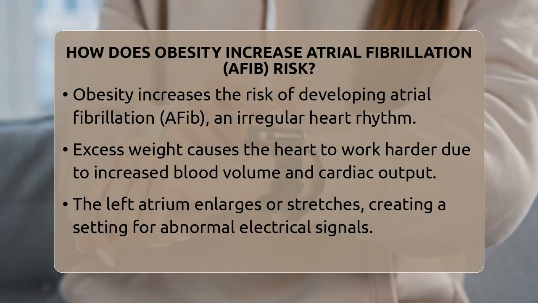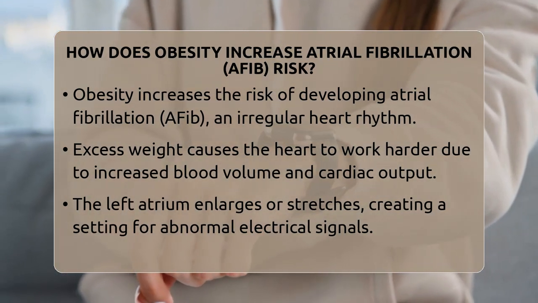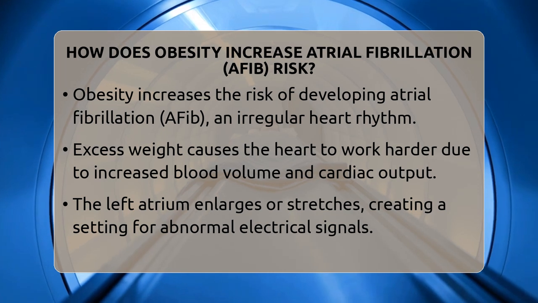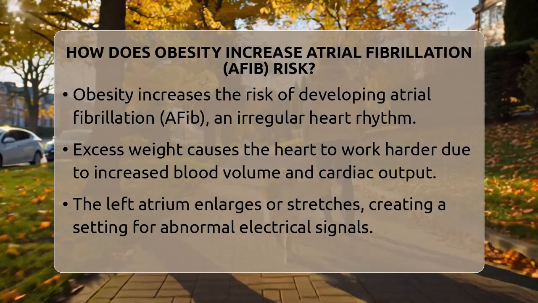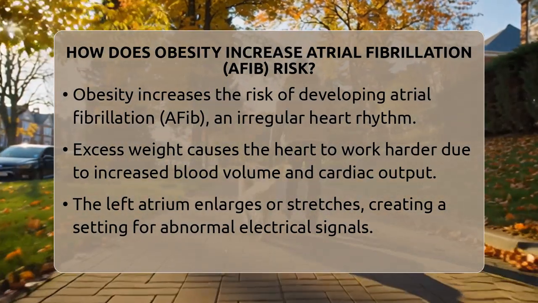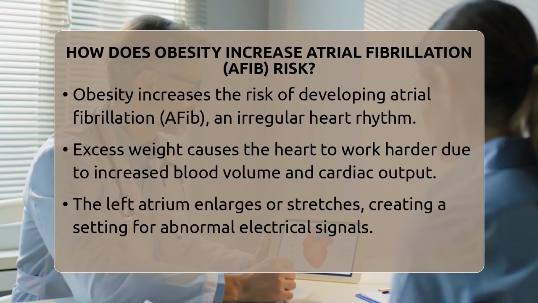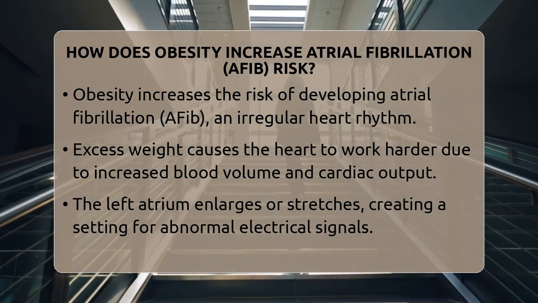When someone is obese, their heart has to work harder because of increased blood volume and cardiac output. This extra workload causes the left atrium, one of the heart's upper chambers, to enlarge or stretch out. Over time, this stretching creates a perfect environment for abnormal electrical signals that can trigger AFib.